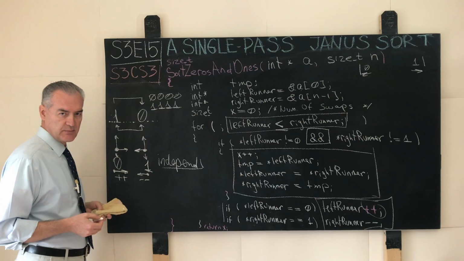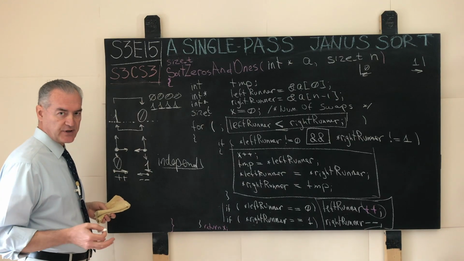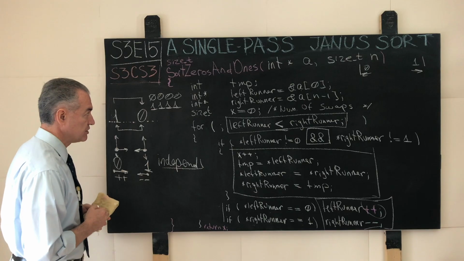Again, if you have a better name for this sorting algorithm, by all means share it with us in the comment section.